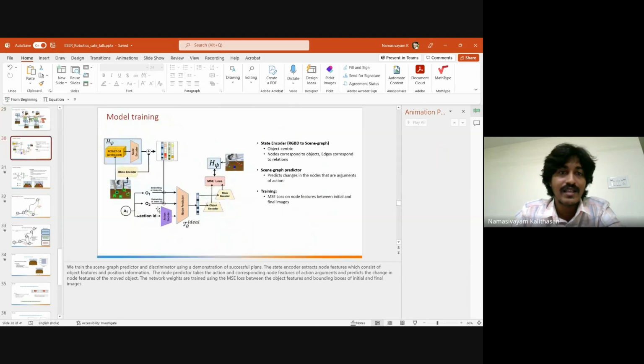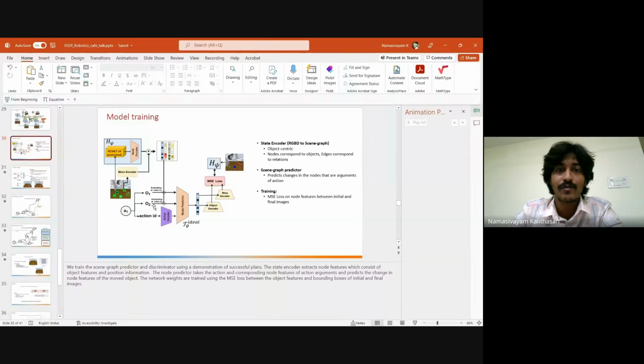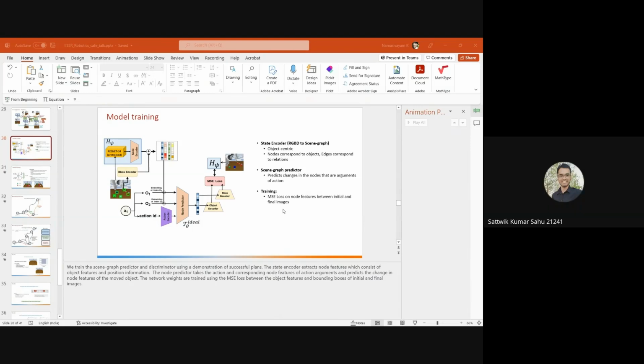At every step, every action will not change every object, right? It will change only a few objects. Yes, and that would be there in the argument of the action. So we predict the next feature for all those objects. We don't predict for the entire scene graph. So it's a local change that is happening in the scene graph. Okay, thank you. Is it clear? Yeah, that's clear. Thanks, Satvik.